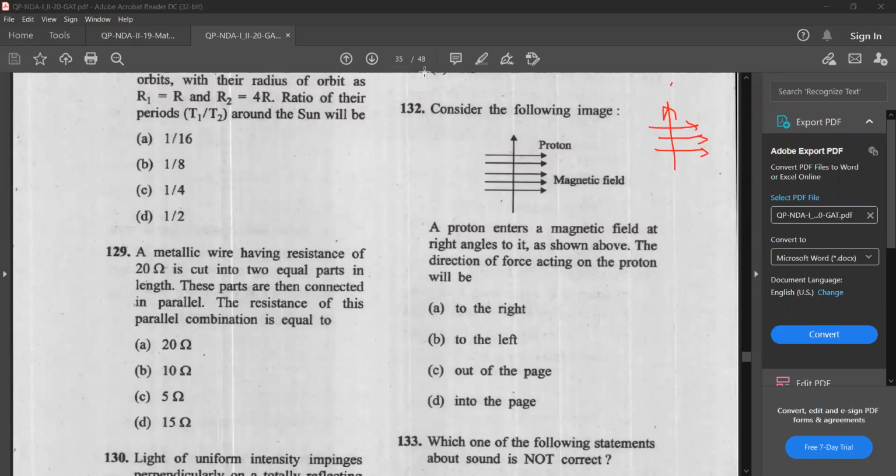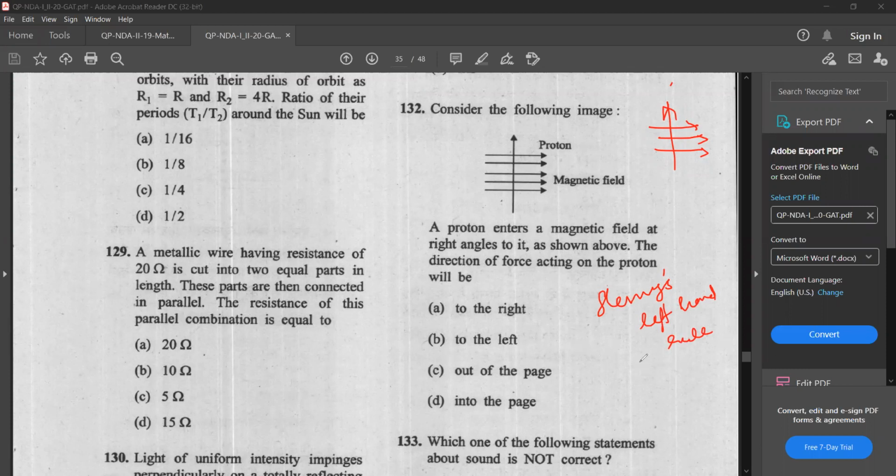Which law shows the direction of current, magnetic field, and the force? That is Fleming's left-hand rule. According to Fleming's left-hand rule, stretch your thumb, forefinger, and middle finger such that they are perpendicular to each other.